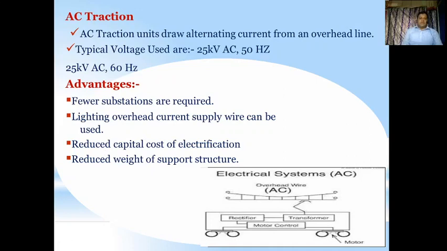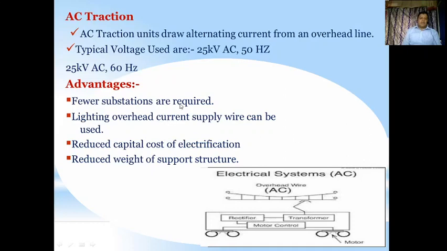The AC traction units draw alternating current from an overhead line, and a typical voltage used is 25 kilovolts AC and 50 hertz, as well as 25 kilovolts AC and 60 hertz. As you have seen, this electric system of AC has an overhead wire and the pantograph connected to a transformer, the transformer is connected to a rectifier, and the rectifier is connected to a motor control, and therefore the wheels are controlled by the control given to the motor.